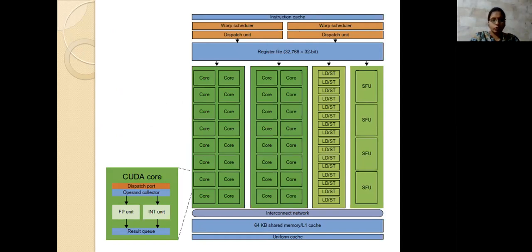Here the CUDA core is connected to it. For each and everything we have the dispatch port, the dispatch unit, and the next operand collector, and then there is a floating point unit and the integer unit. Here we have the instruction cache. We have lots of cores here which are interconnected by using the interconnect network, and the simple functional units are there, and the registers will be there, the cores are there, the dispatch, and we have the warp schedulers and then the dispatch unit. These are the particular representations we have.